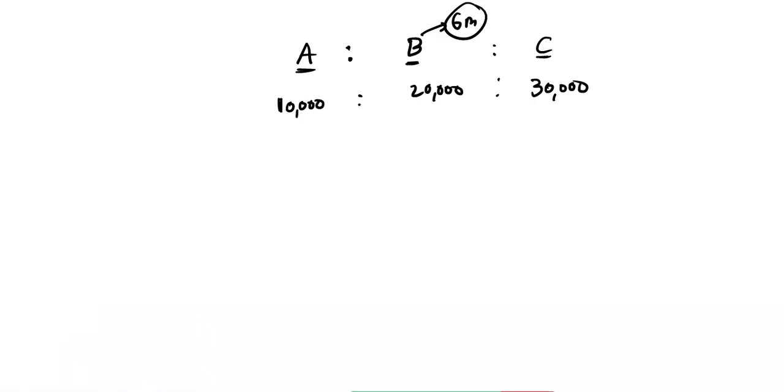So A and B started a business, A investing 10,000 and B investing 20,000. After 6 months, B left the business. Same time, C joined the business with capital of 30,000 rupees. Find out the investment ratio. What is the formula? Profit is equal to investment into time. Right. So A investment is how much? 10,000. Time is how much? 12 months. So B investment is how much? 20,000. How many months? 6 months.